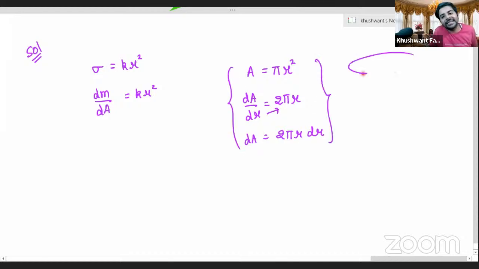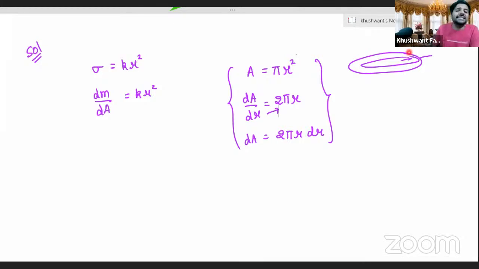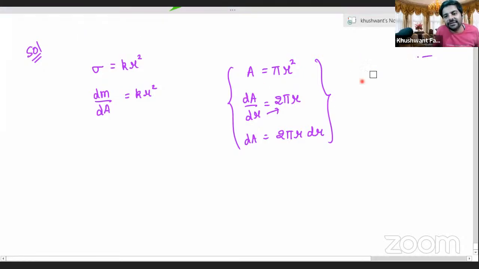In the last case what did we do? We had taken a ring. We took its thickness, its length, multiplied the two, and in order to get that we had done all of that visualization. Need not do any visualization. Very simple. Area is pi r square. Differentiate area with respect to radius, you get 2 pi r. Therefore, area for that one elemental ring that you are taking is given by dA. Clear, Aanchal?